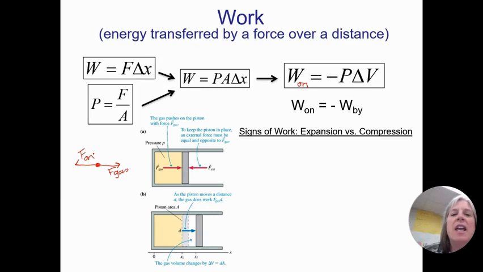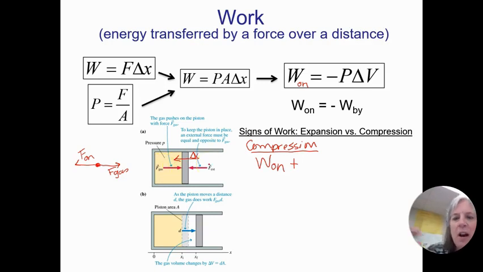So if we push on the gas, right, and we compress the gas, then the work done by us is positive. So in a compression, we are doing work, and so the work done on the gas by us is positive, but the force of the gas, right, is to the right.